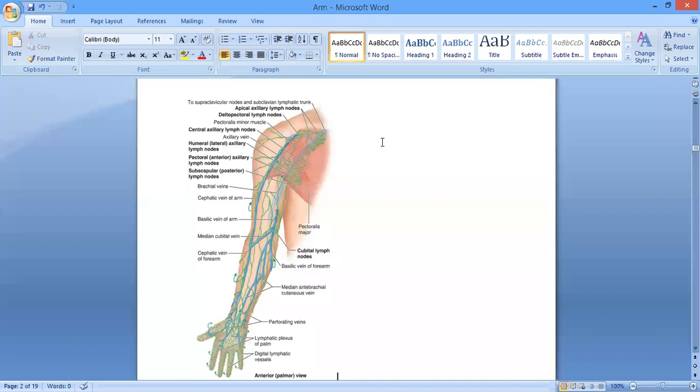Okay ji, now we'll talk about the superficial lymphatics of the upper limb. So superficial lymphatics, मैंने आपको बताया था कि lateral aspect of the thumb से लेके forearm and then from the arm, all these superficial lymphatics are going to travel along with the course of the cephalic vein, and ultimately these are going to drain into the infraclavicular group of the lymph nodes. ठीक है ना? इनकी destination मैंने आपको बताई थी ना, यहाँ पे infraclavicular group of the lymph nodes, the deltopectoral lymph nodes पड़े होते हैं. ठीक है?